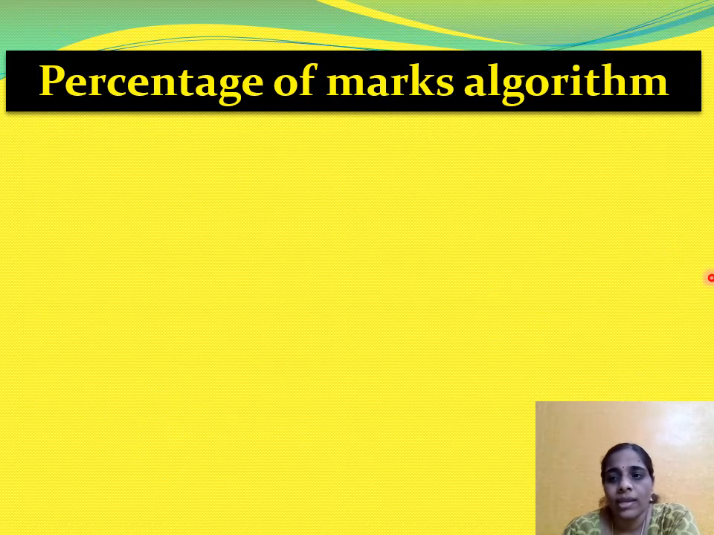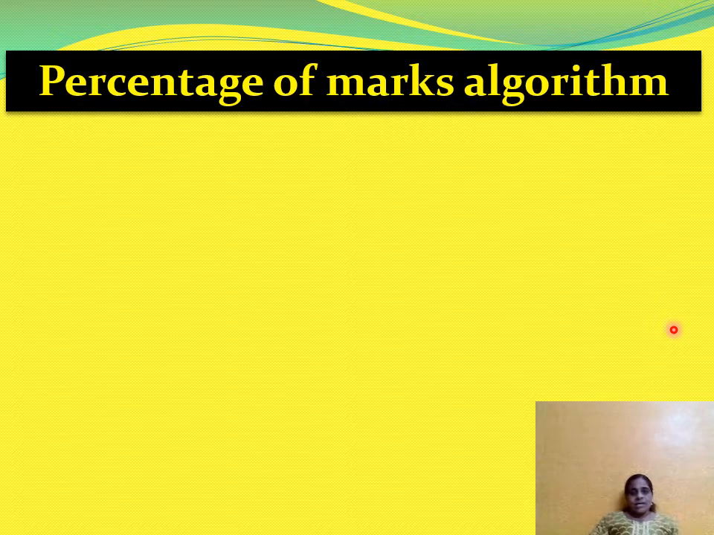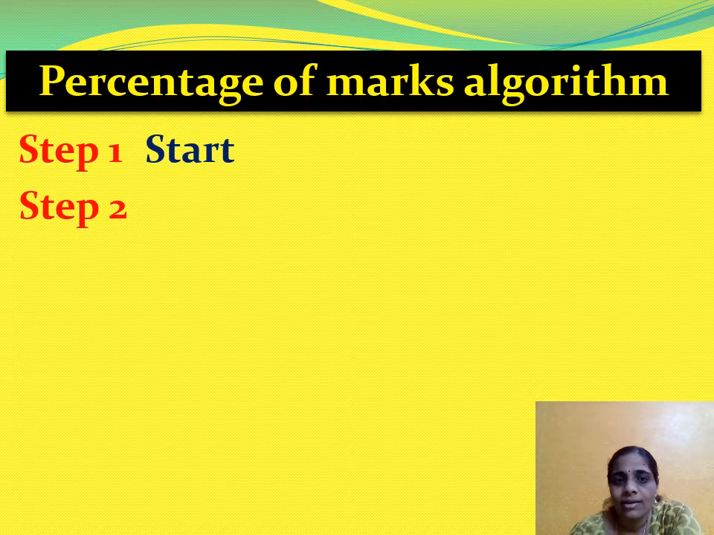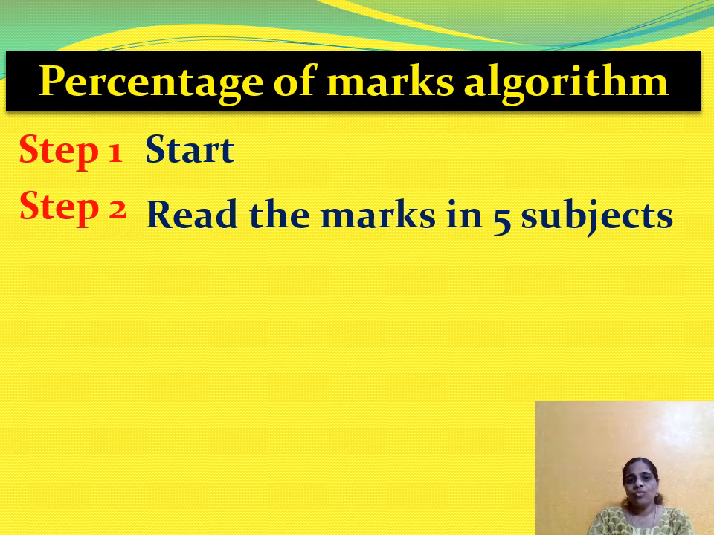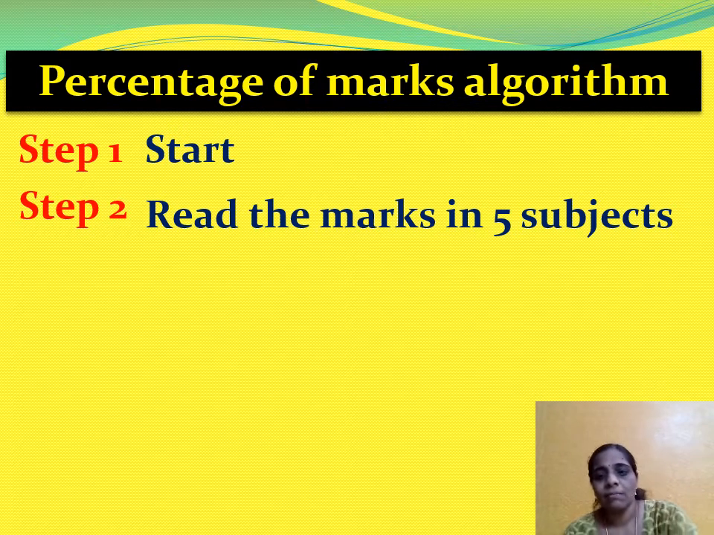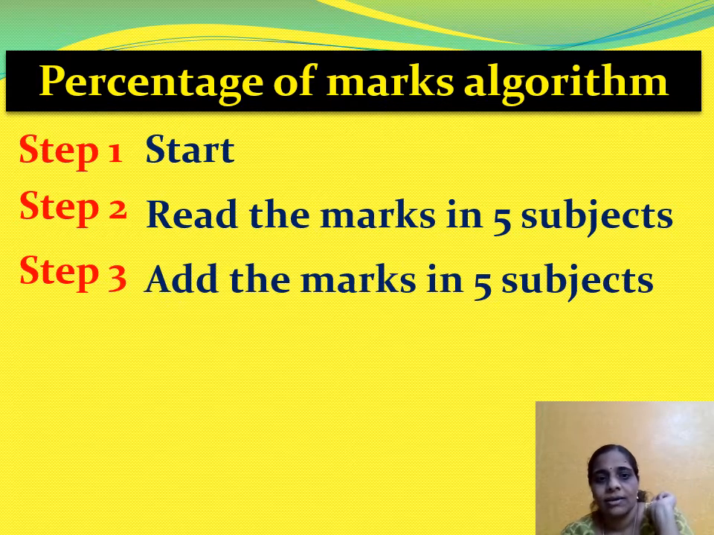Now I'll give you a small example to write the percentage of marks. You know what is percentage, right? We'll calculate it now. Step 1, start. Step 2, read the marks in 5 subjects, for example English, Math, L2, Science and SST. You are going to find the percentage of your marks. So what I have written, read the marks in 5 subjects.